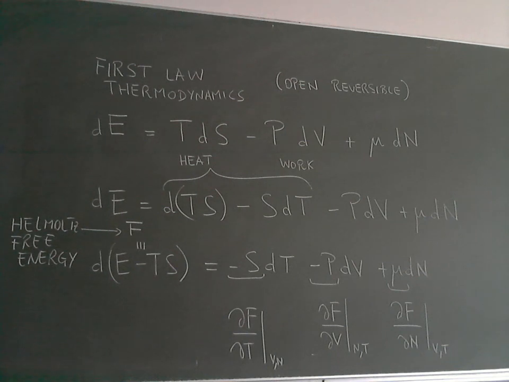And so on, the pressure is minus dF/dV, and the chemical potential is dF/dN. So I'm just playing with the same first law of thermodynamics, but using now different variables. I got rid of the S, of the entropy, and I use now instead the temperature.